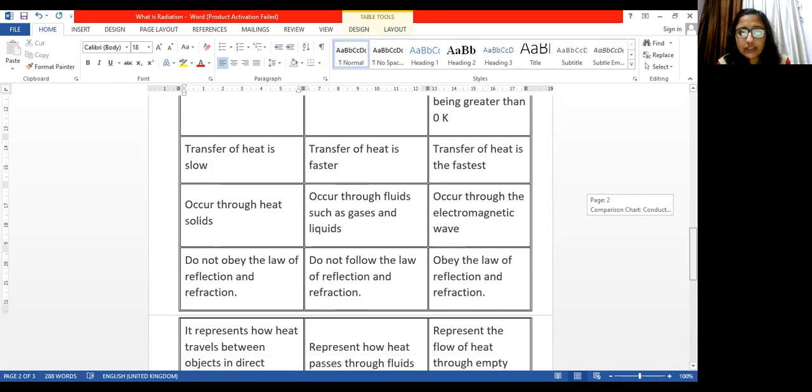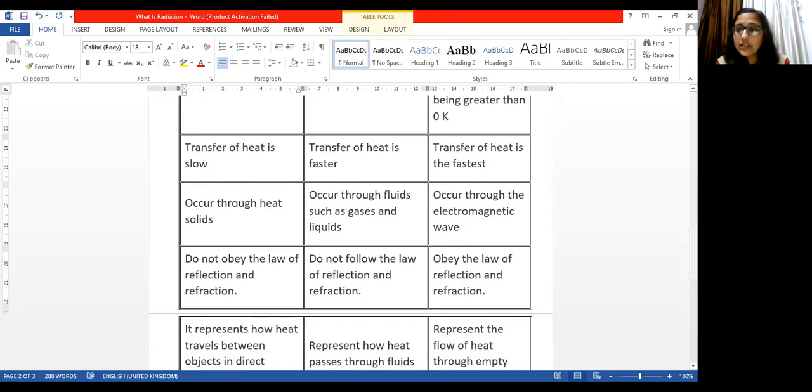Now let us move on to the third one. Transfer of heat is slow in conduction. Second one, that is convection, transfer of heat is fast, because here transfer of heat is taking place in fluids. Fluids means liquids or gases. So the particles present in a liquid or a gas will always move faster than the particles present in a solid. So that is why the transfer of heat is faster in this.